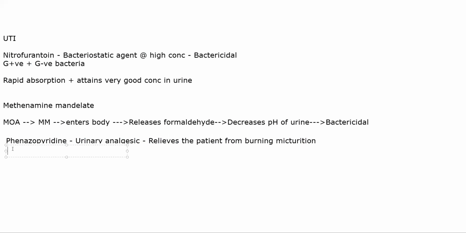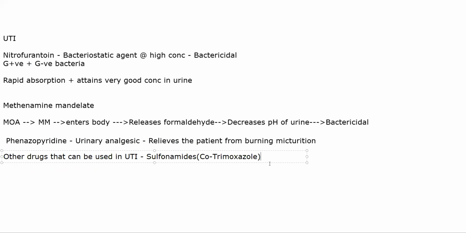Now other drugs that can be used in UTI include sulfonamides. We have already discussed the drugs, so I will not go into detail about these drugs. We have sulfonamides, specifically cotrimoxazole, Bactrim. You can use sulfonamides, you can use cotrimoxazole. Cotrimoxazole is a combination of sulfamethoxazole and trimethoprim.